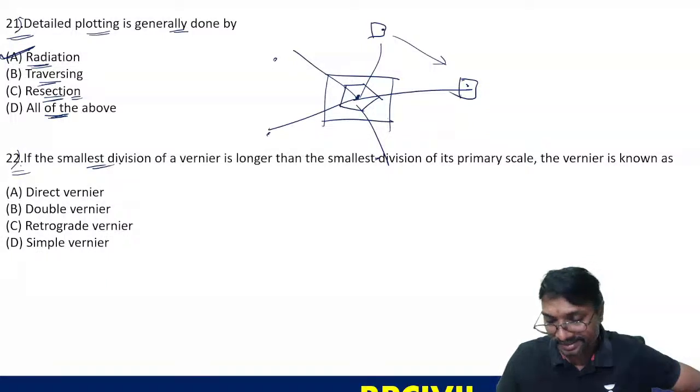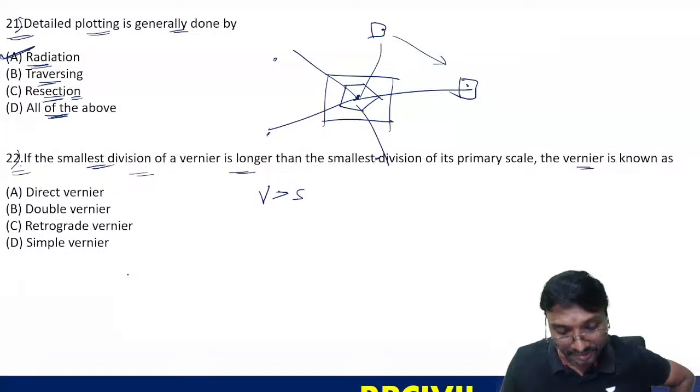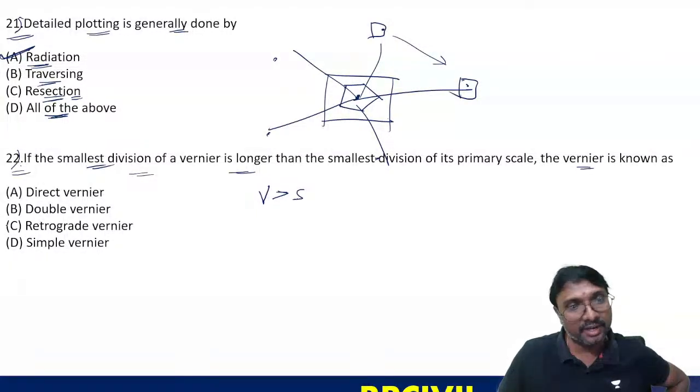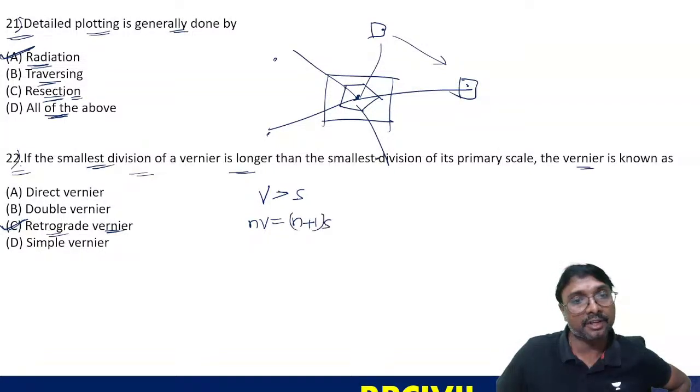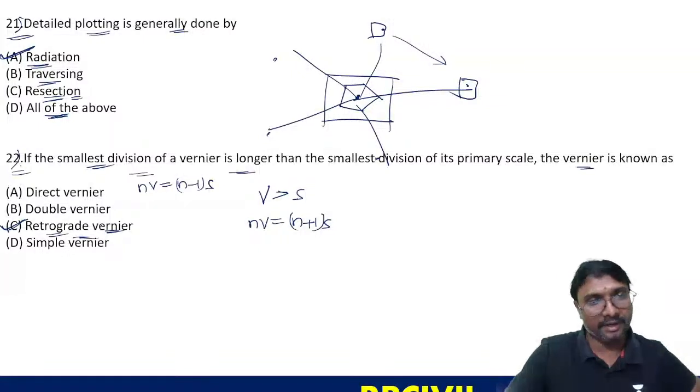Now 22nd, see. The smallest division of the vernier is longer than the smallest division of the primary scale, main scale, right? Then the vernier is known as which kind of vernier? Retrograde vernier, you can say. What does it mean? n divisions of this vernier are meeting n plus 1 divisions of the main scale. For direct vernier, n divisions of the vernier are meeting n minus 1 divisions of the main scale. Like that. So 22C is correct, right?